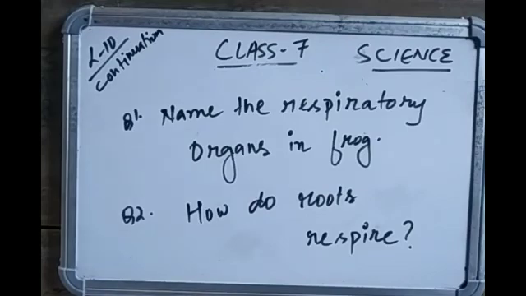So question number 1 is name the respiratory organs in frog. Question number 2 is how do roots respire? Try to find the answers to these questions. You can watch this video and listen to this lecture again and again. Surely you will find the answer. You can take the reference of the textbook and study material also. This will help you check whether you understand the topic or not.